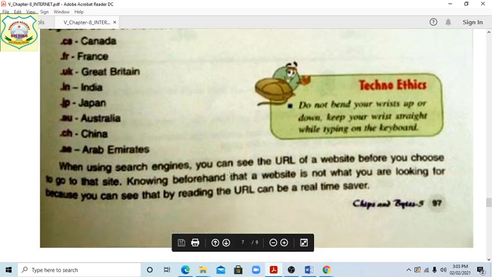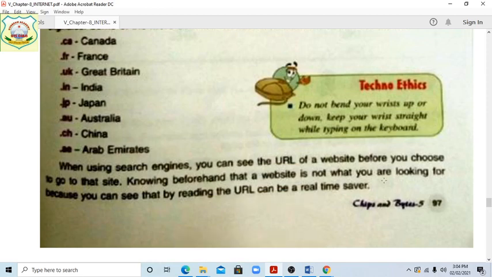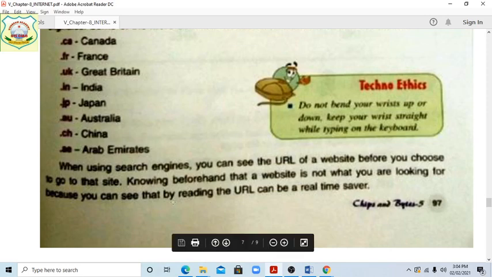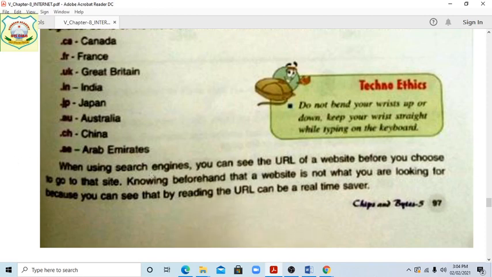When using the search engines, you can see the URL of a website before you choose to go to that site. Knowing beforehand that a website is not what you are looking for, because you can see that by reading the URL, can be a real-time saver. It means when using search engines like Yahoo, Google, you can see the URL of the website before you choose to go to that site.